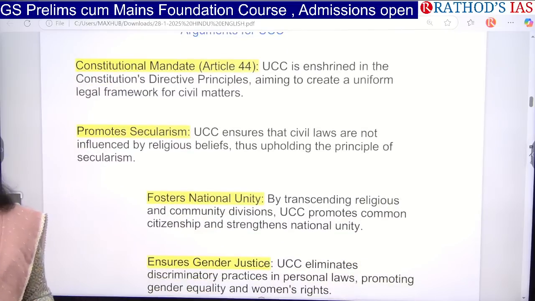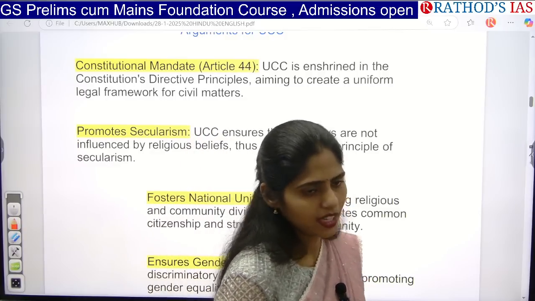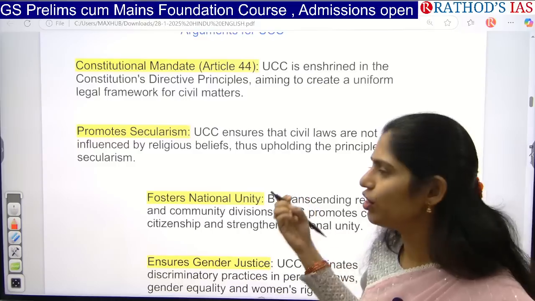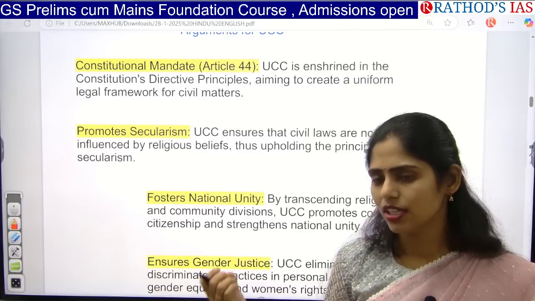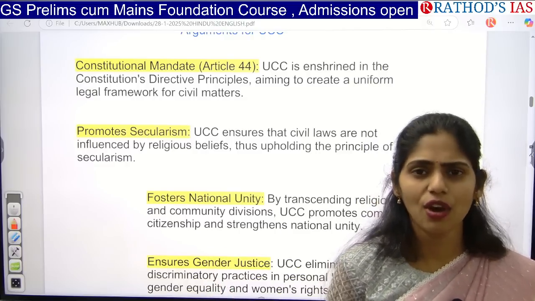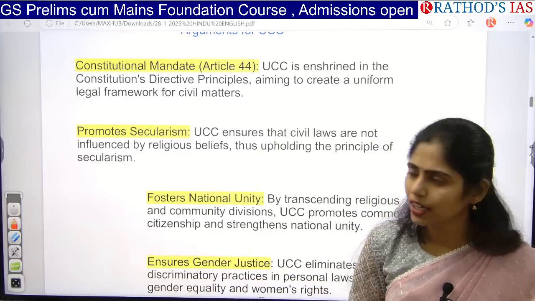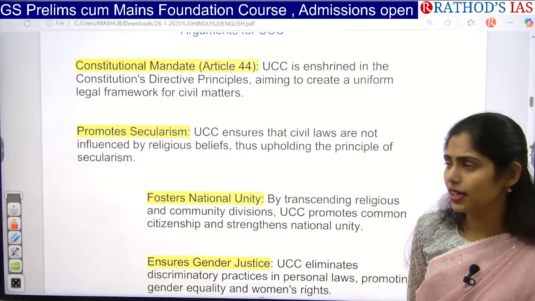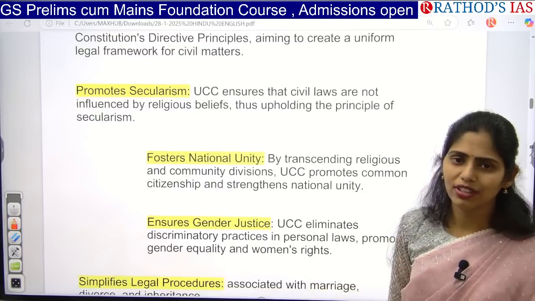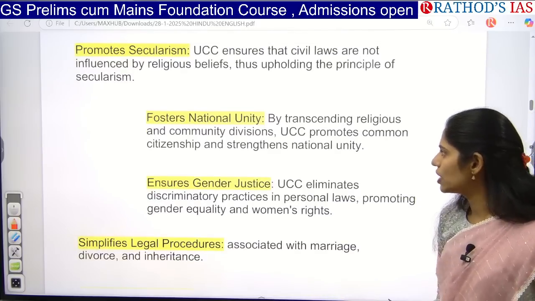And the next one is that we are following a principle called secularism. Under this concept of secularism, all religions are equal before the law, right? So if you are saying that we are following secularism, but we have different laws governing the civil matters of different religions differently, how can we say that we are promoting secularism? So to promote secularism in India, we need a single law which should not be influenced by any religious belief, so that we can uphold our principle of secularism. And the next one is the promotion of national unity.